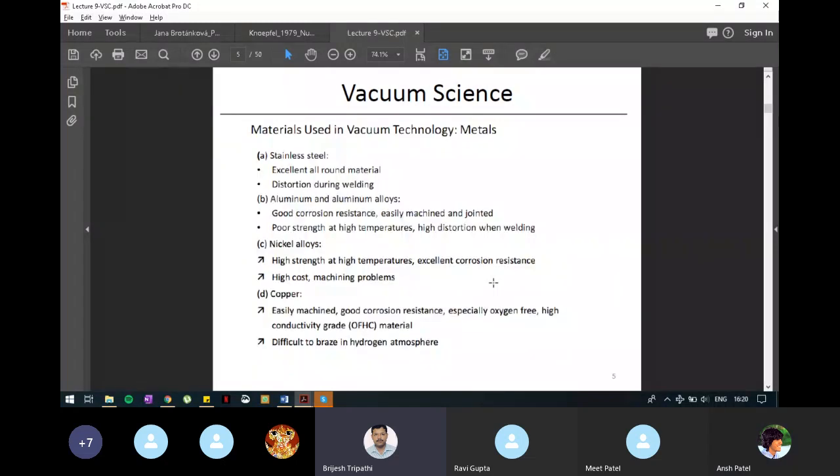Then it is difficult to braze in hydrogen atmosphere. Braze means it is difficult to deposit a hard coating on it in hydrogen atmosphere. That is one drawback. Sir, so whenever we would need a vessel containing hydrogen to be vacuumed, that's when this would be difficult. Yes. So there we may use stainless steel. Okay. What is the use of OFHC? That we'll see in some of the figures. Then you will have a better understanding about where to use copper or where not to use.